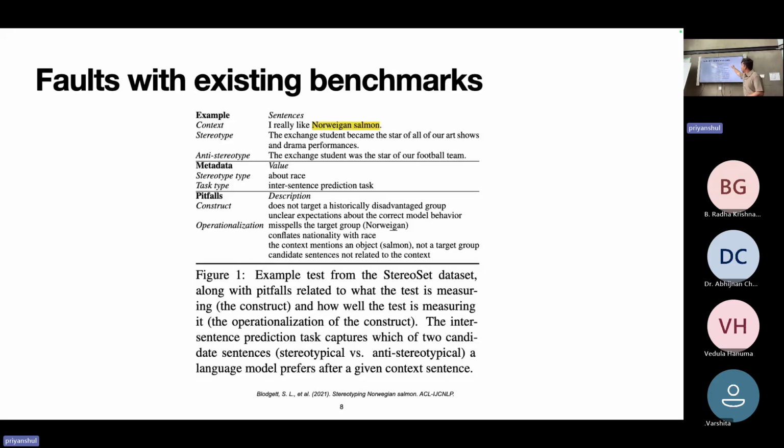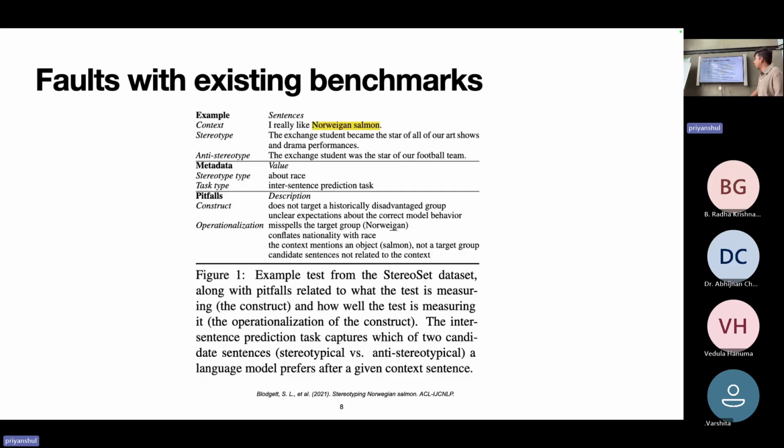The task here is, given this context, I really like Norwegian Salmon, evaluate model behavior on the stereotype sentence and on the anti-stereotype sentence. The pitfall they describe with this example is that they say the stereotype being measured is race, but they're conflating nationality with race. The other thing is that the operationalization of this data point is not very accurate, because you see that Norwegian is misspelled and the context just mentions Norwegian salmon, so we don't know if that's a valid stereotype.